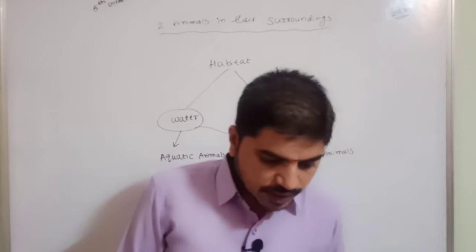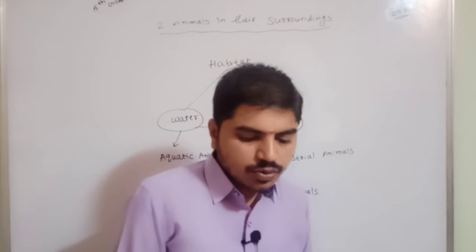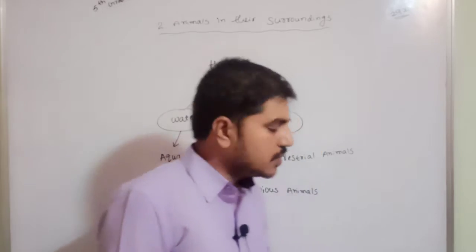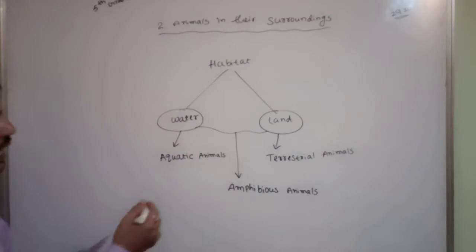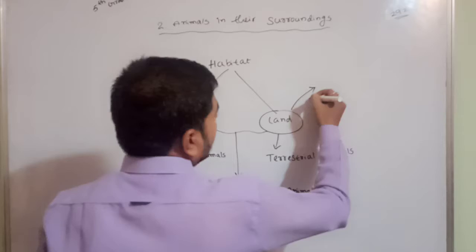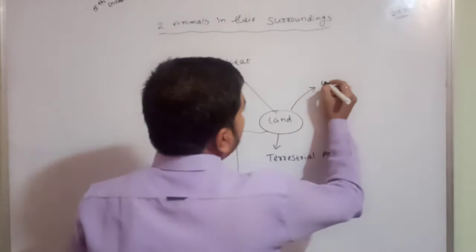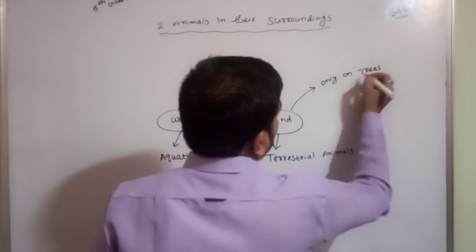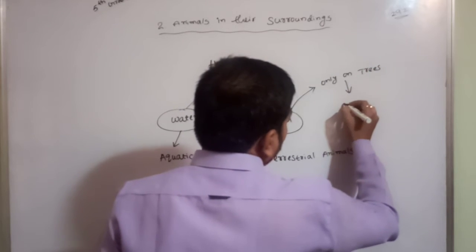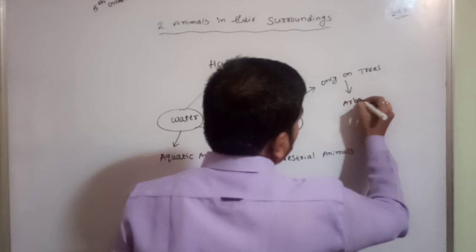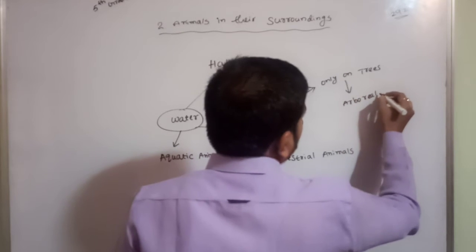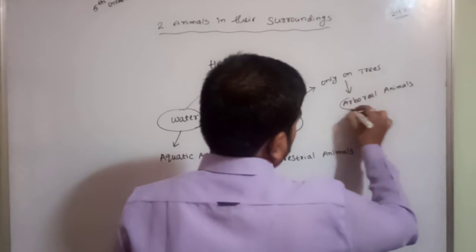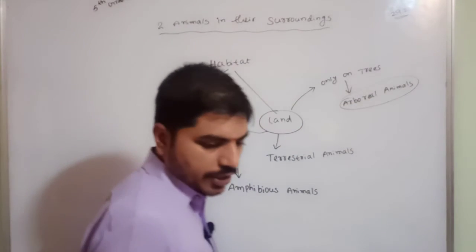So I'll say animals that live on trees are known as arboreal animals. Only on trees means that is arboreal animals. Listen carefully. Arboreal animals.